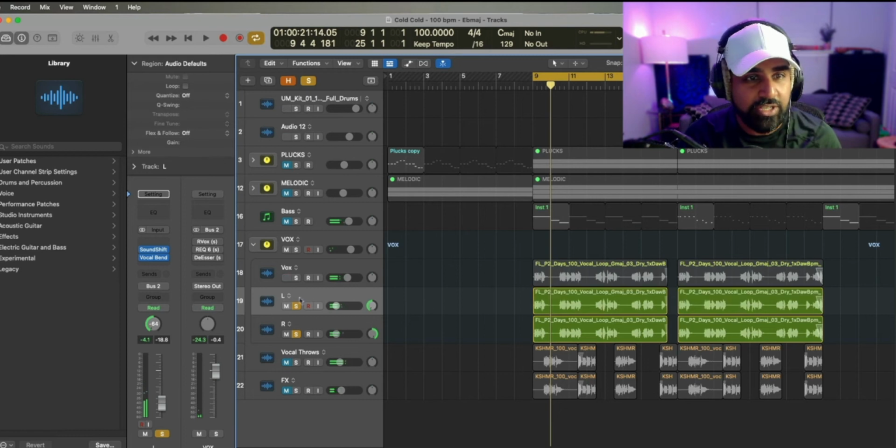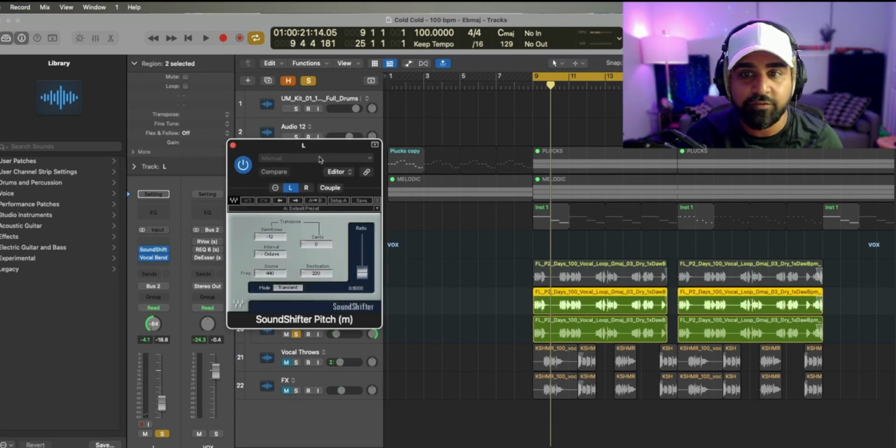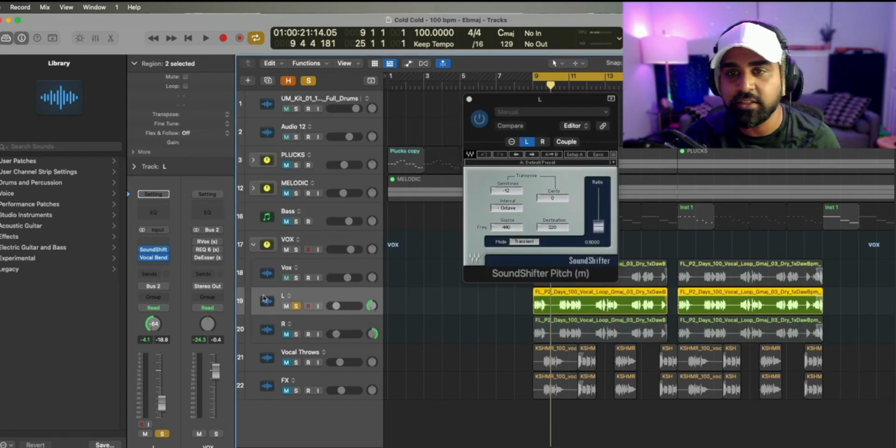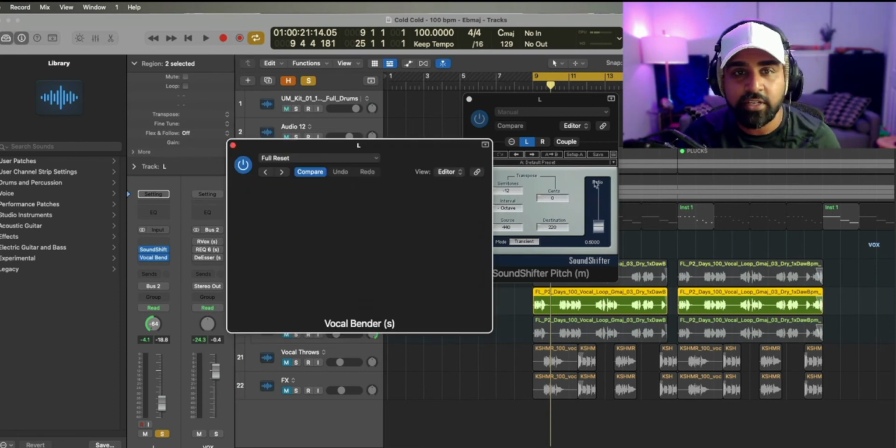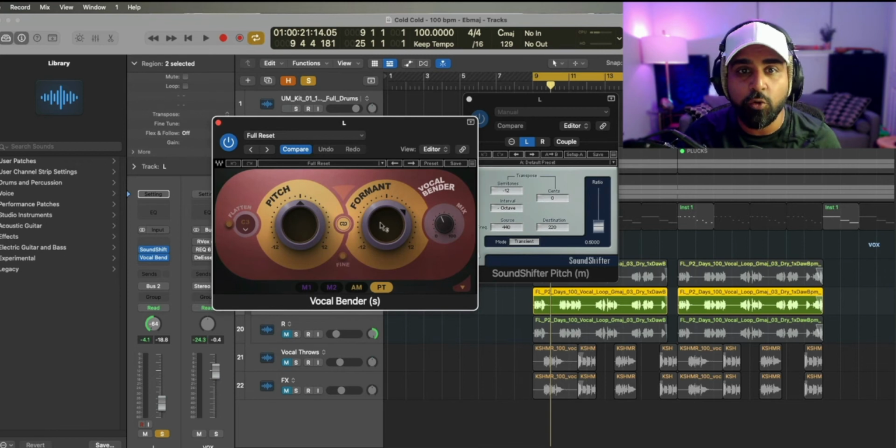And in order to achieve this, what we're doing is we're using a SoundShifter plugin right here on the left-hand side. Let's just listen to the left. And what I'm doing is I'm bringing it down an octave, and then I'm also using a Vocal Bender right here to change the formant of the sound. So let's do that one by one.